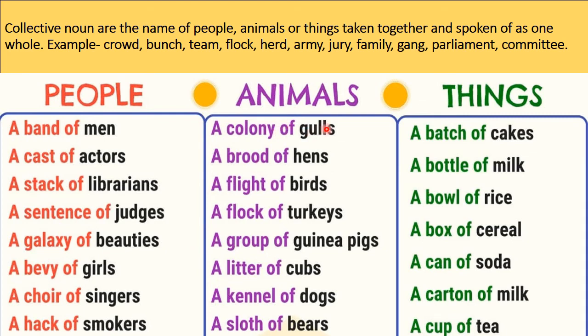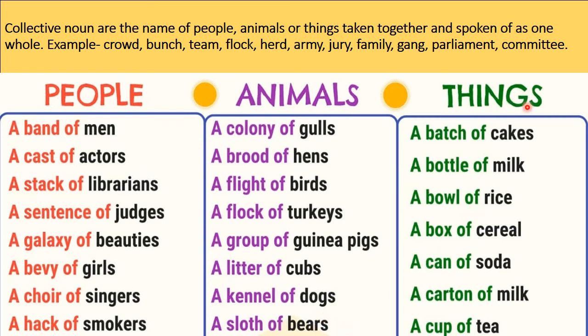And for animals, a colony of gulls, a brood of hens, a flight of birds, a flock of turkeys, a group of guinea pigs, a litter of cubs, a kennel of dogs, a sloth of bears.